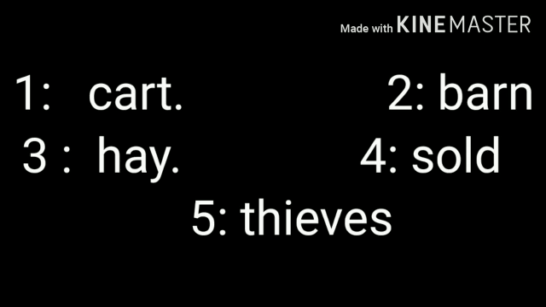Now after these 4 questions we will do word sentences. There are 5 words for sentences. The first one is cart, second is barn, third is hay, fourth is sold, and the last one, fifth, is thieves. You will make sentences of these words, and then your last lesson of English literature will be over.